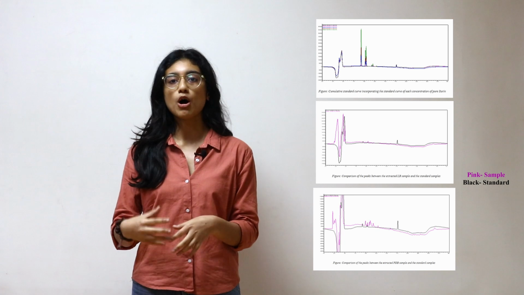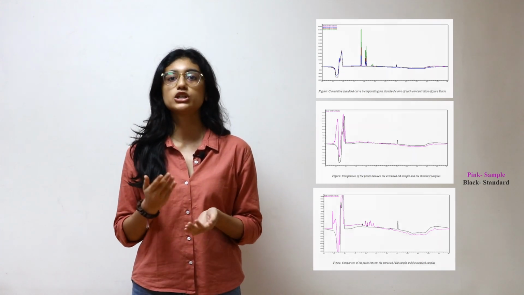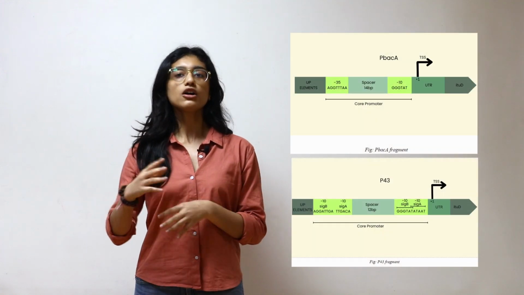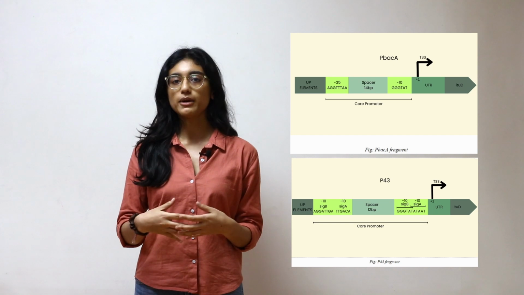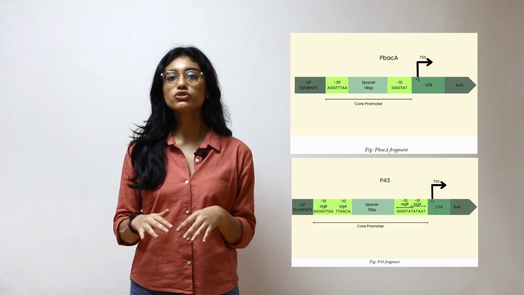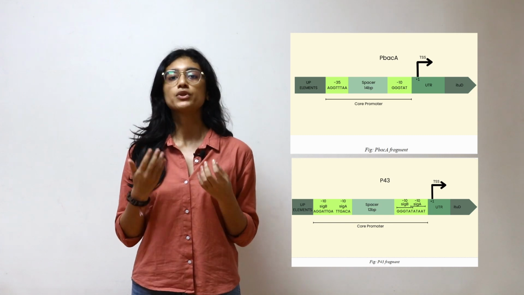We decided to opt for swapping out P-Itu with a stronger promoter using homologous recombination. Among all, we picked 2 strong promoters to test against each other, P-BAC-A and P43, both of which have proven to show enhanced Iturin A expression in Bacillus.